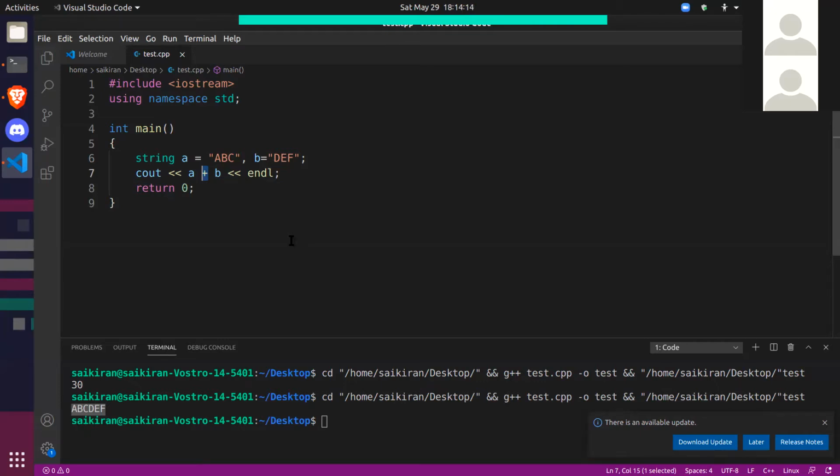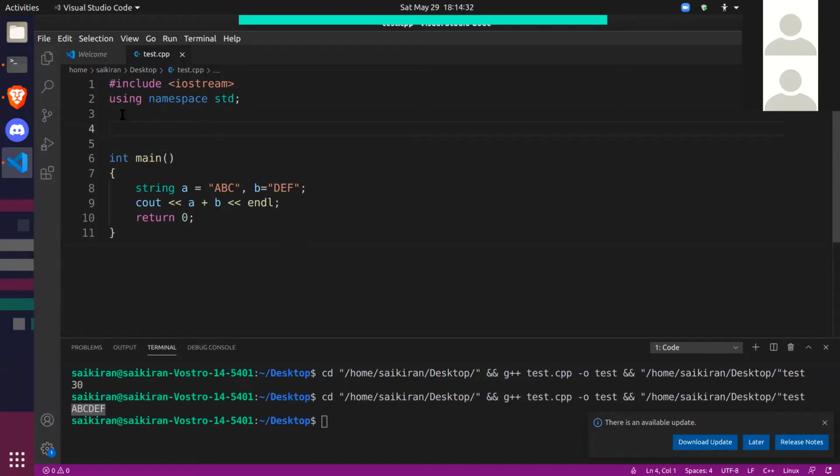Well, the answer is operator overloading. So that's what we are here to explore. Using operator overloading, you can give new meaning to the operator itself. For example, let us make